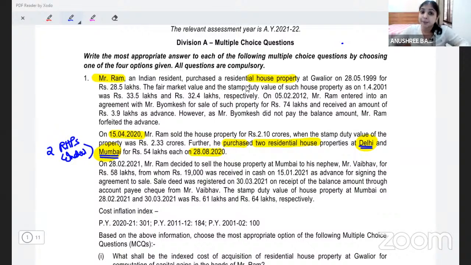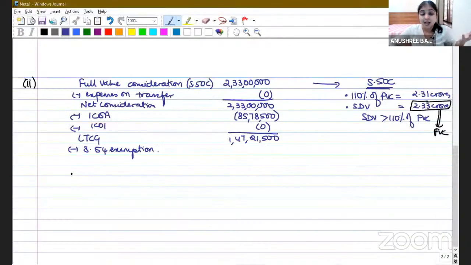And the precondition is that LTCG should not be more than 2 crores. Let's assume never in his life he has taken the exemption of 2 houses together. LTCG is not more than 2 crores. Conditions are fulfilled. So we will take exemption for both the houses. Is this clear? Yes, agreed.